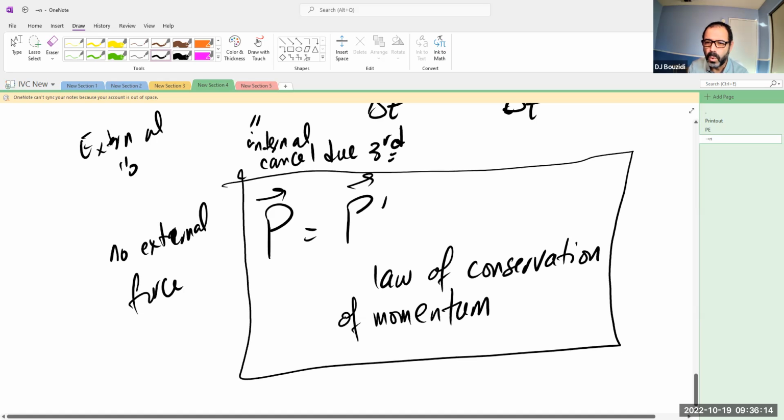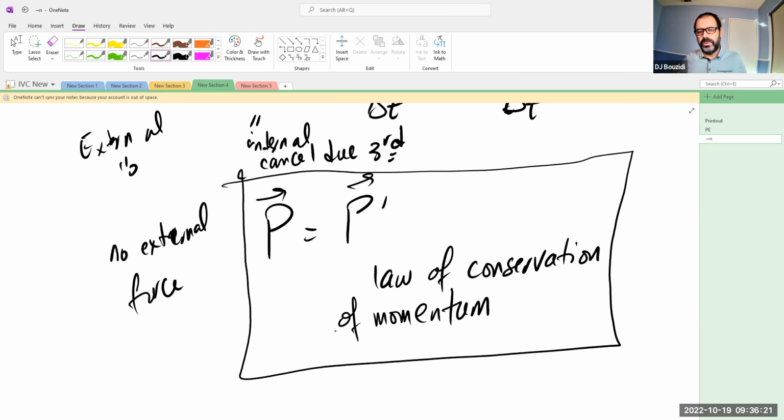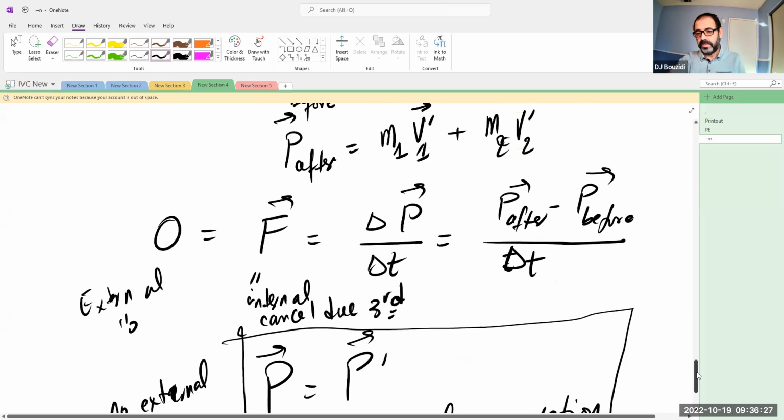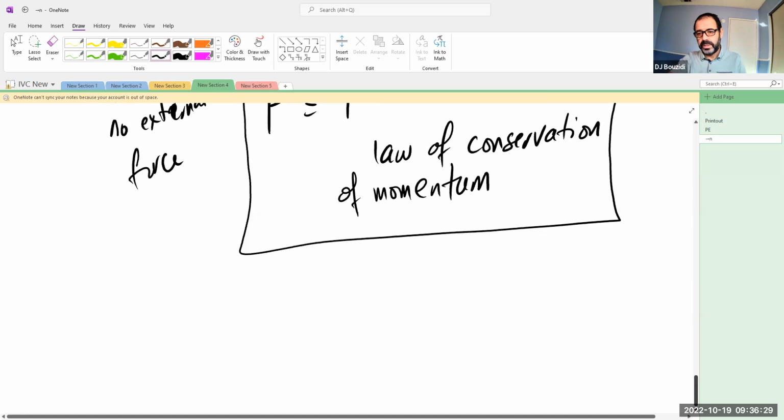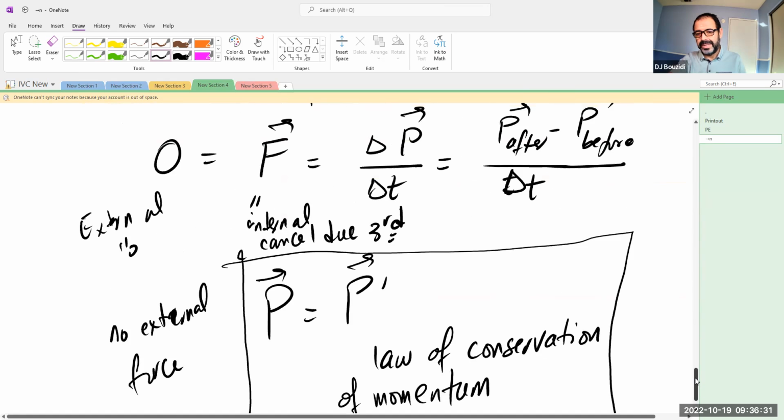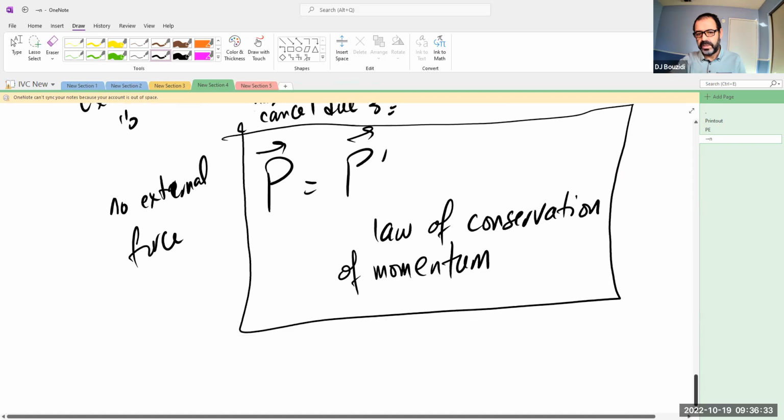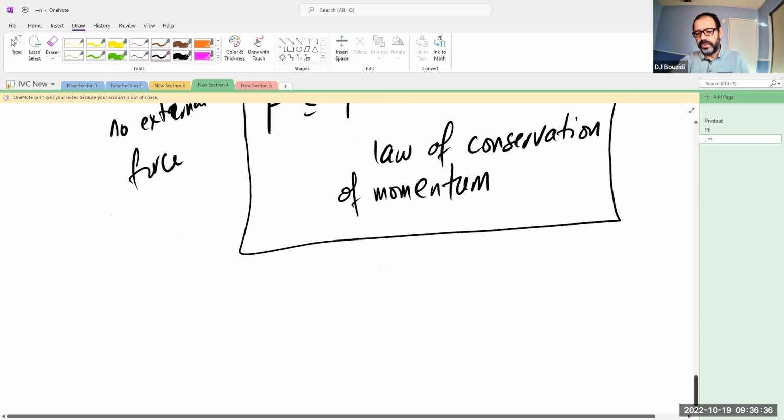Actually, this is more important than even Newton's laws of motion. Just to tell you how important this is. I mean, yes, we derived it from F equals ma. Basically, we argued it from F equals ma, but the law actually goes beyond that. So this one actually applies even in scenarios where Newton's laws fail.